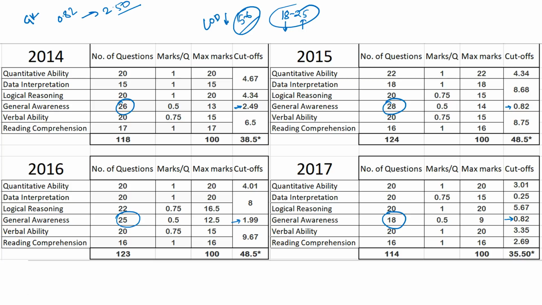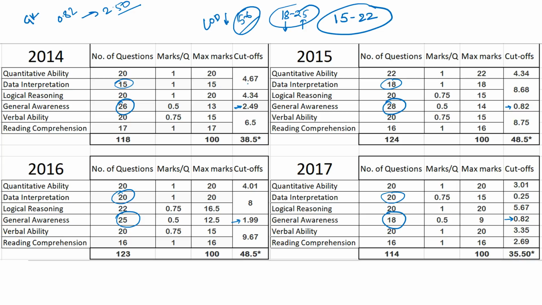Now, if we move ahead and have a quick look at DI. The number of DI questions: earlier it was combined with quant, so this is 15, then you have 18, then you have 20, and last year again it was separate, so you have 20. So I think the number of questions you can expect in DI should range from 15 to 22, so that's roughly the number of questions you can predict.